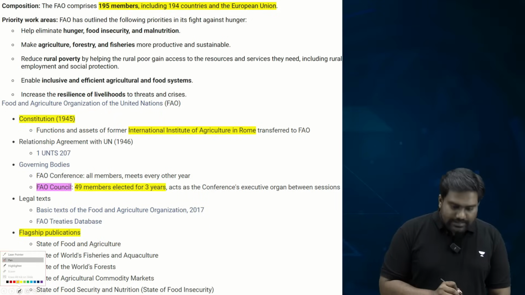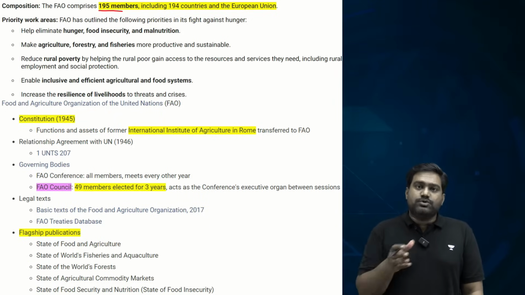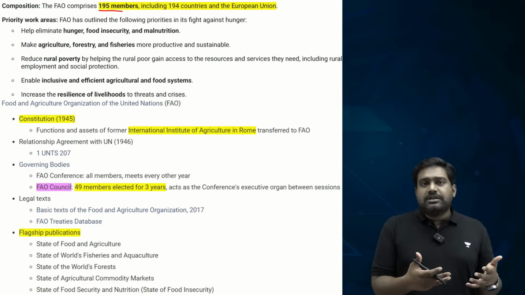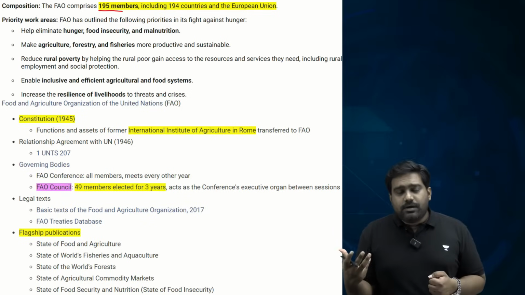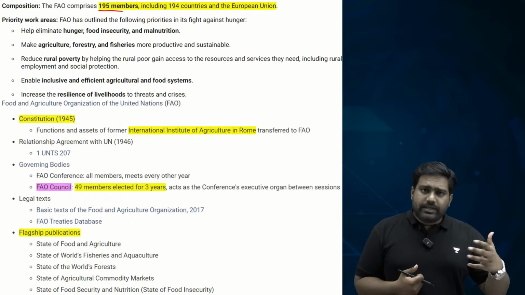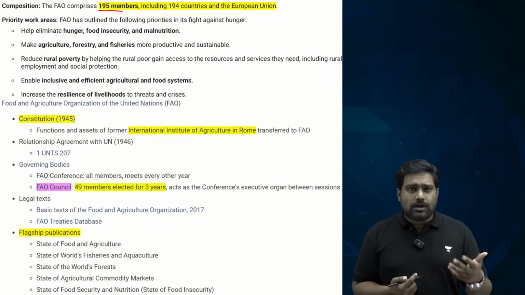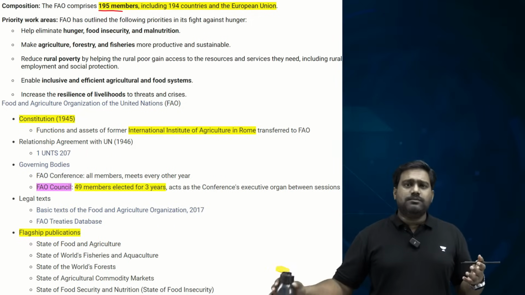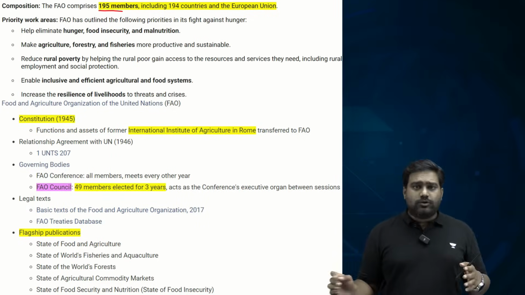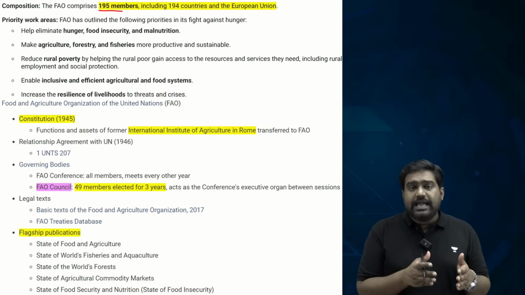The Food and Agriculture Organization, as the name itself tells you, focuses on food-related issues and agriculture-related issues. Its goal is to tackle challenges related to food security, help the member countries of the UN to increase their agricultural production, to deal with any challenge in agriculture, be it the lack of rainfall, lack of irrigation, be it the problems created by pests, be it the long-term impact of climate change and global warming, right? So all these are issues of concern for the FAO.